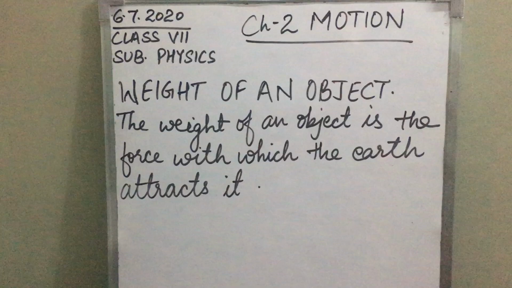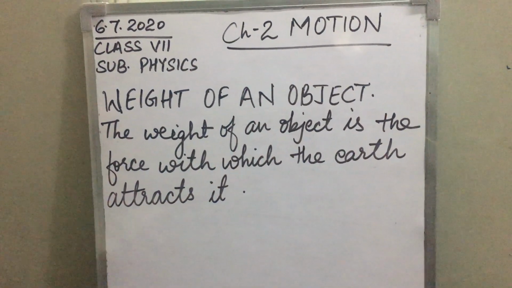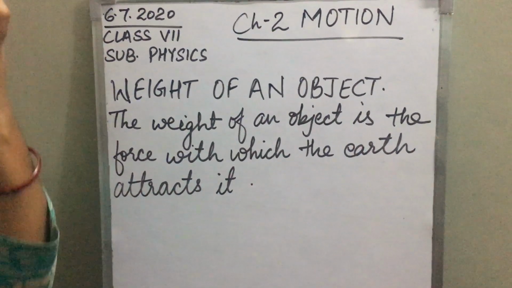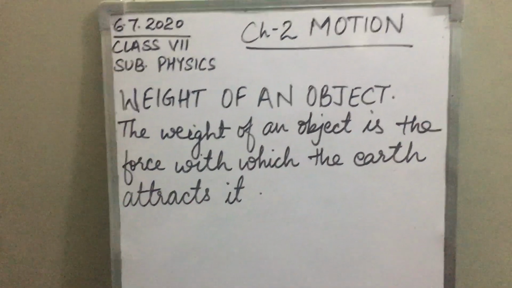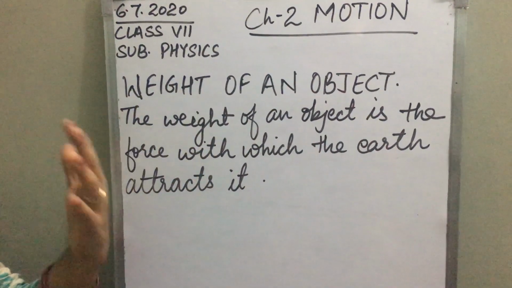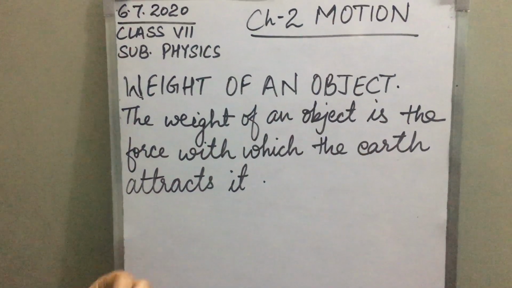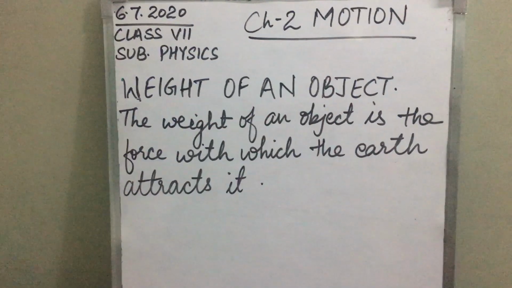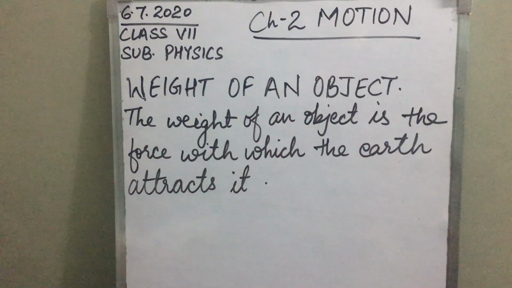What is the weight of an object? First of all, the weight of an object is the force with which the earth attracts it. Earth is attracting each body towards itself by a force known as gravitational force, but the earth applies a different gravitational force on each body. The definition is: the weight of an object is the force with which the earth attracts it.